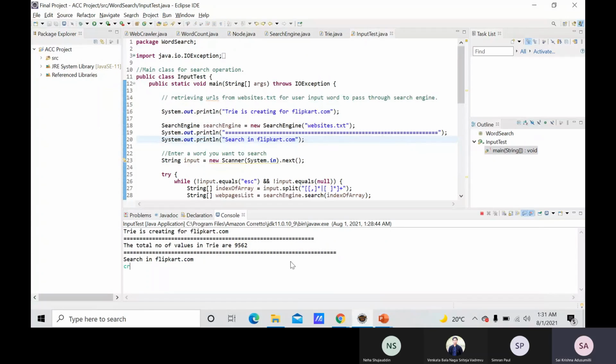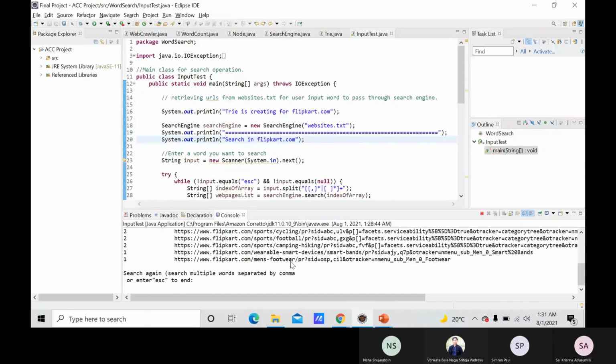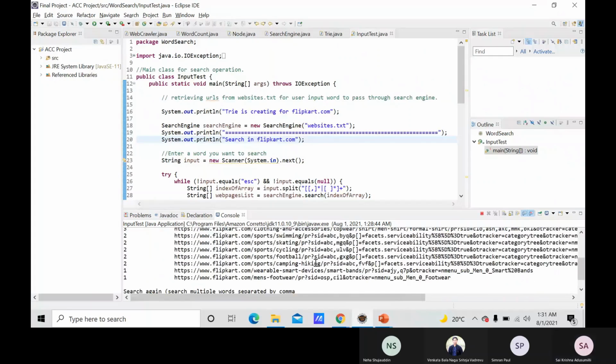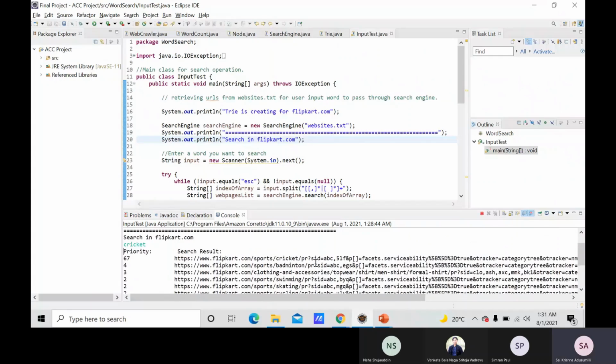Now the user can give the input as a word to search. Here I am giving the word cricket to get the priorities given in the websites.txt. And the output gives the websites in decreasing order of priority by using the page ranking algorithm.